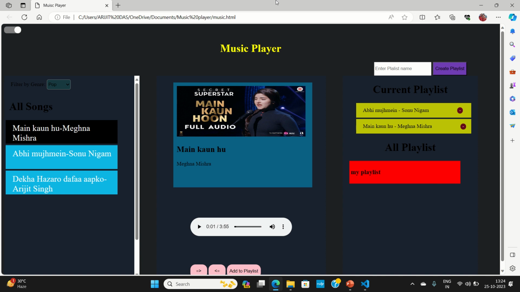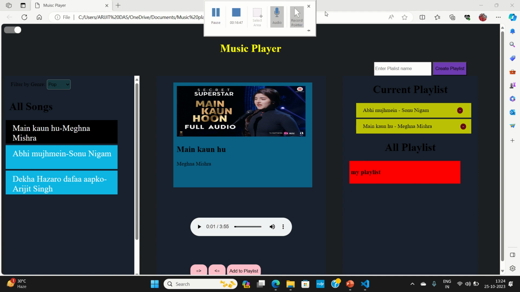And so I hope you like the design and overall structure of my web page, my music player app. As a beginner, this was as much as was possible for me that I have done. Thank you very much.